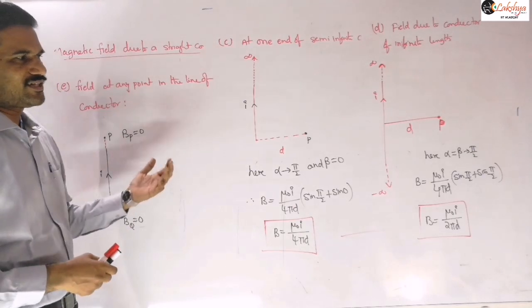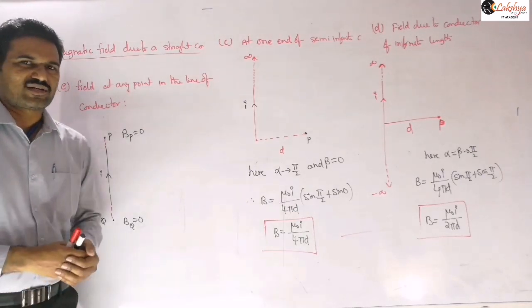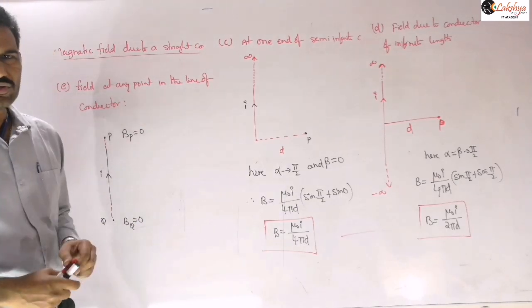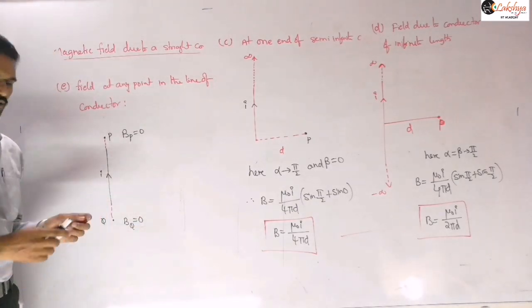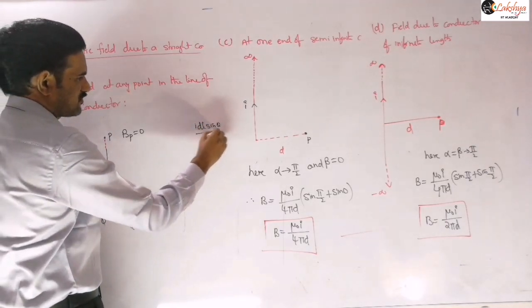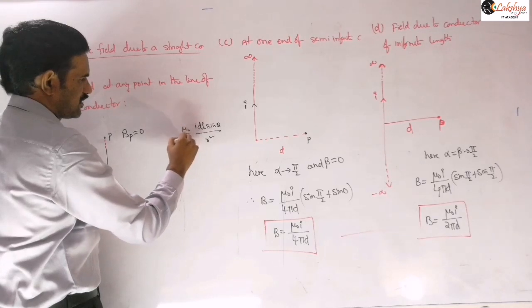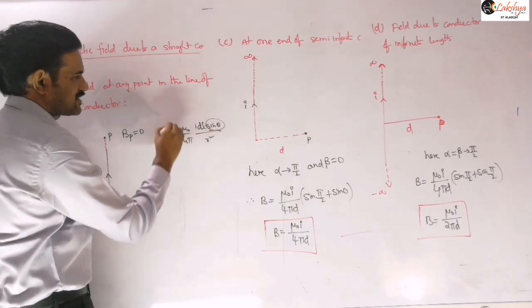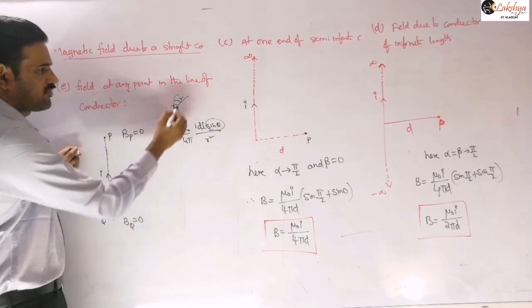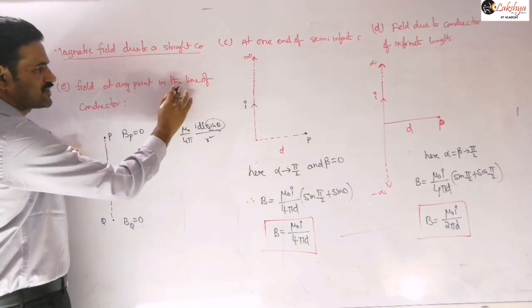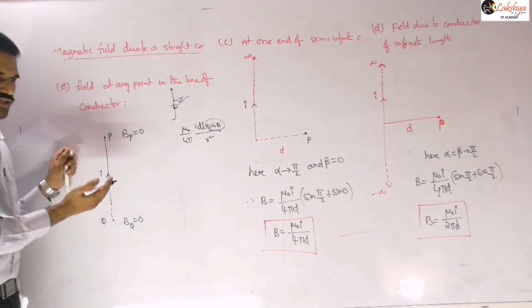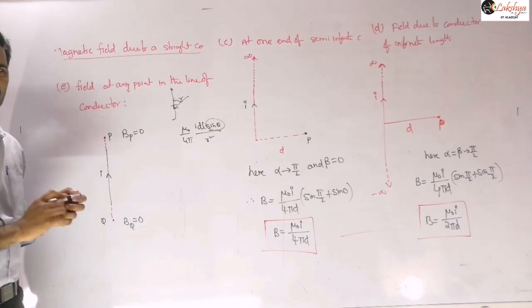That means the sin theta value in the Biot-Savart law, sin 0, you will get, right? Sin 0 is 0, so the magnetic field due to this conductor, from the Biot-Savart law equation, mu naught by 4 pi into I dl sin theta by r square, where sin theta involves the angle between dl bar and r bar. Now if the point is lying in the same line as the conductor, the angle between these two will be 0 since both coincide, so the magnetic field at that point will be 0.